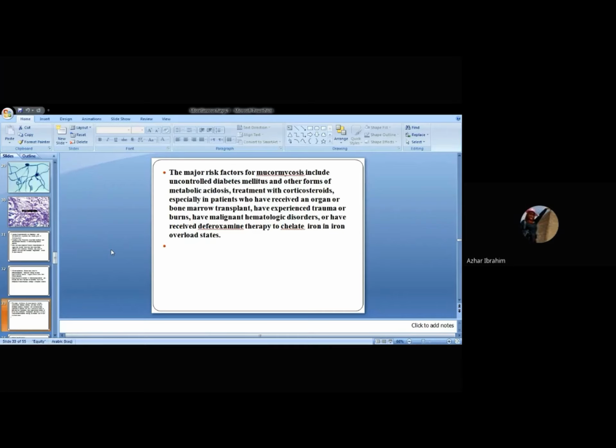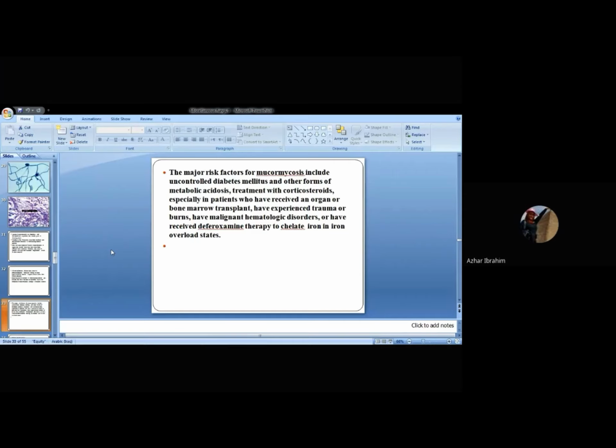Deferoxamine therapy is a very important drug of choice, mainly given to patients with thalassemia because they have iron overload. Deferoxamine is an iron chelating agent.